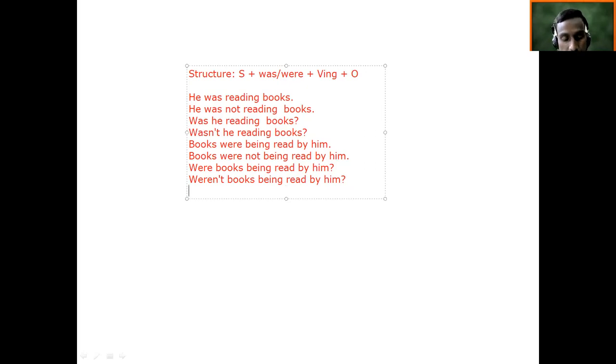And question tag, if it is a question tag: He was reading books, wasn't he? So this could be one of the types of sentences that you can try here. And additionally, you can make a WH question beginning with who.